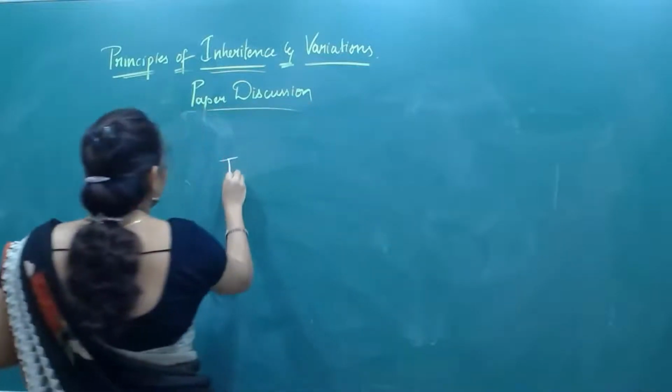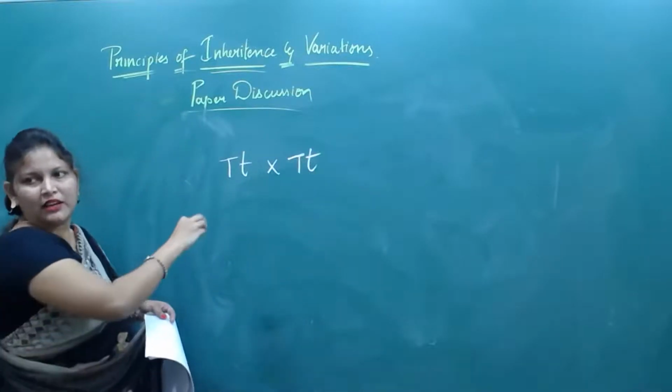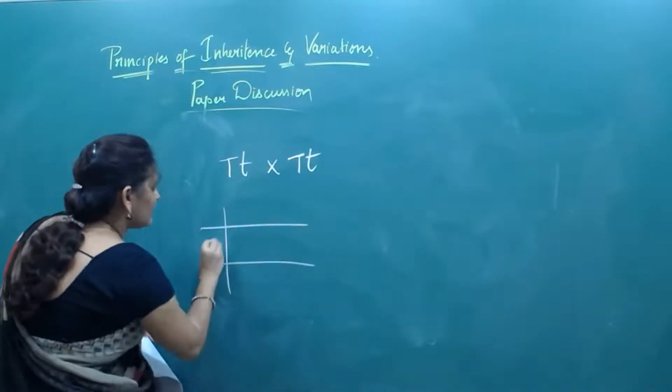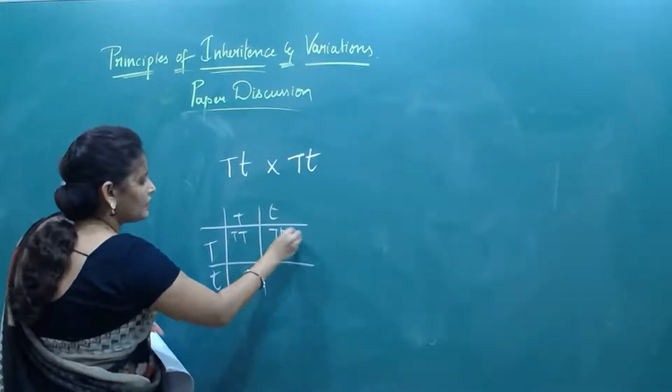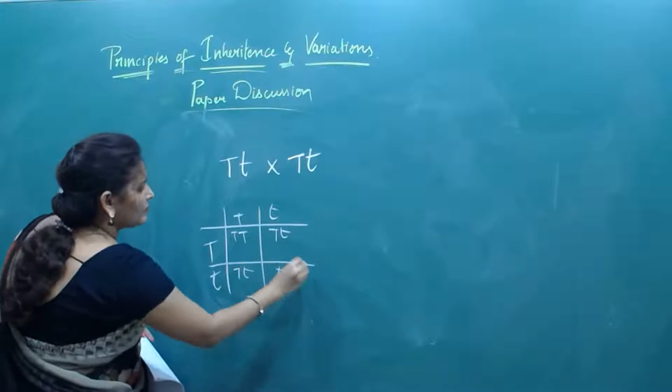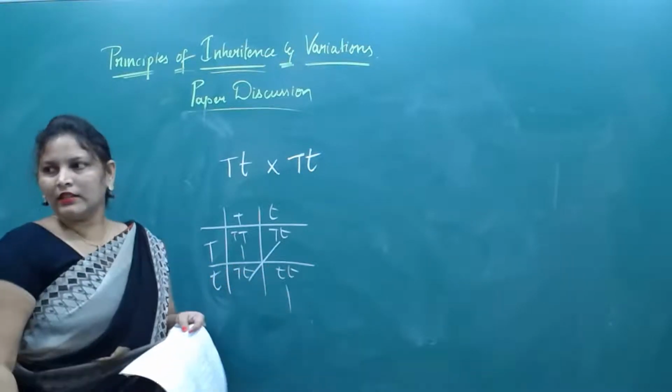Okay? Capital T, capital T, capital T, capital T. That means we are selfing the F1 individual. They are asking the genotypic ratio: capital T capital T, capital T small t, small t small t. Okay, so 1:2:1. Done?